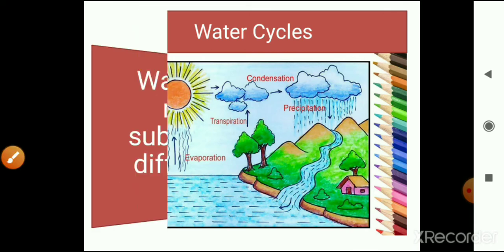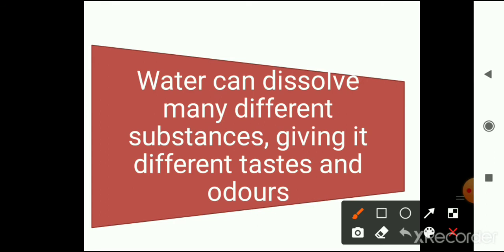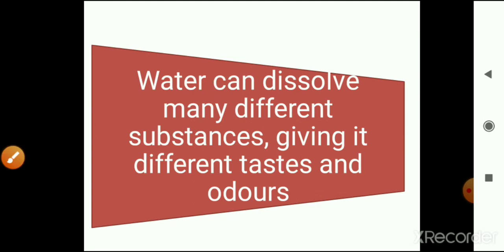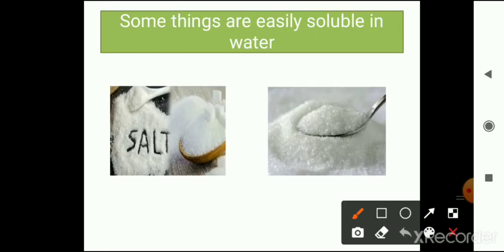Let's move on. Water can dissolve many different substances, giving it different tastes and odors. So let's see. Some things are easily soluble in water.